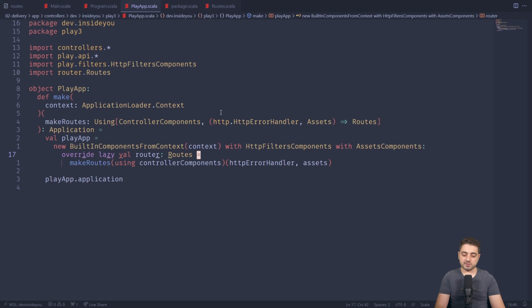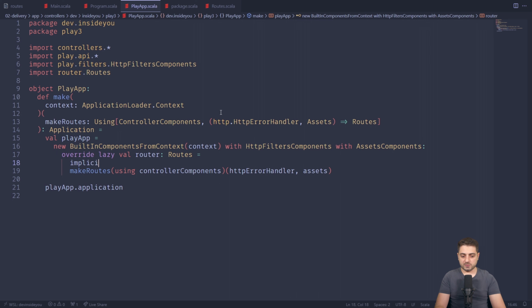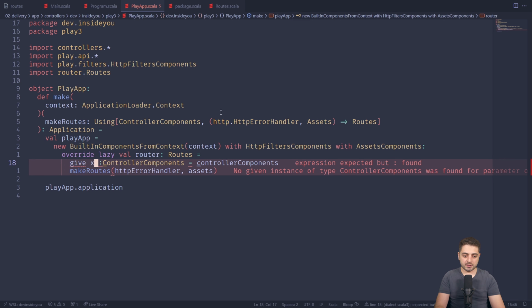And whereas in Scala 2, you would need to do something like this, right? And then you would be able to just leave this out, or with a rather newer syntax, you would say something like given x: controller components equals, right? You could do something like this, given like that, okay?